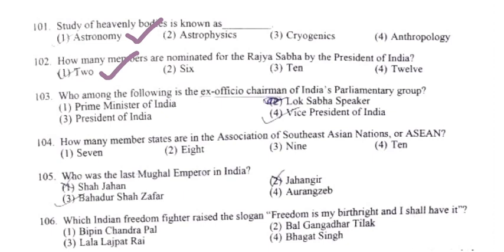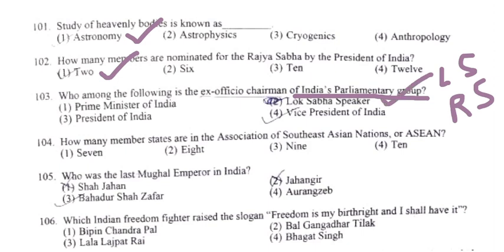Then we have, who among the following is the ex officio chairman of India's parliamentary group? Now, India's parliamentary group means Lok Sabha as well as Rajya Sabha. So if they are asking of both, the ex officio chairman of both these is Lok Sabha speaker. If they ask you for Rajya Sabha, it will be the vice president of India, and if they ask you for Lok Sabha, then it will be Lok Sabha speaker again.